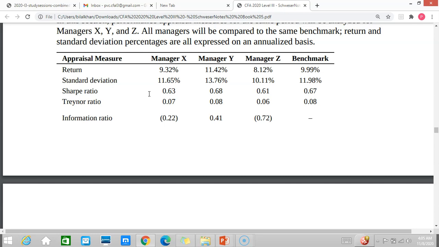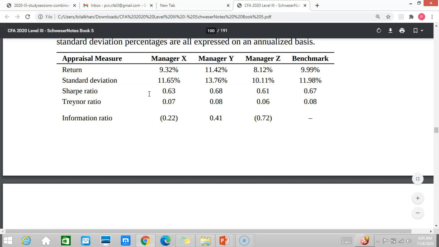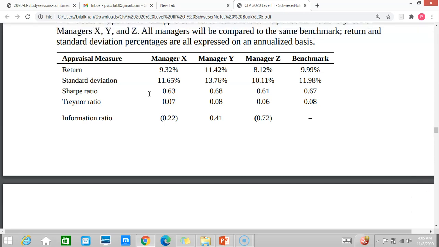So clearly within these, manager Y has the better performance because his information ratio is better, meaning that he is able to generate alpha, extra return, with respect to extra risk. So Y should be invested in. Manager X has underperformed the benchmark, manager Z has underperformed the benchmark. So these two clearly have not added value with respect to their skill, but manager Y has added value here because his information ratio is positive.